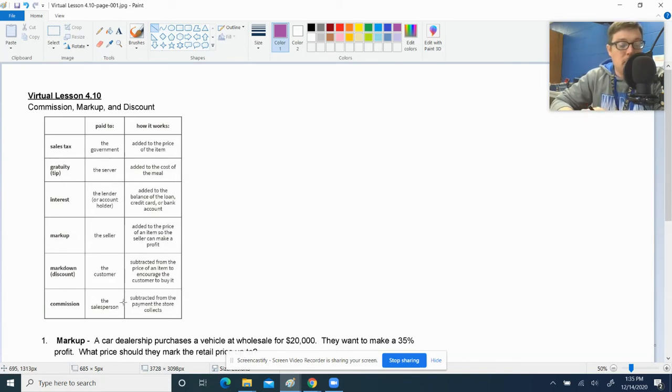This is something that's paid to the salesperson, taken away from the payment of the store, and given to the person that actually does the work and gets it sold, like a car or a house or an appliance or somebody that sells things in a store. All right. They get paid a commission to incentivize them, to motivate them to sell the product to us, the consumer. So let's look at some examples of these.